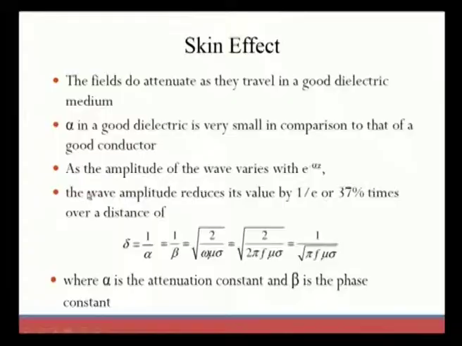When the wave attenuates, the amplitude varies. That is what the skin effect says: there is a variation in the electric field or current density on the surface of a conductor. This distance is the delta, which is how we can find the variation. Delta is equal to 1 divided by alpha, which is equal to 1 divided by beta. We know beta from the previous session: it is the square root of omega mu sigma divided by 2. Omega we substitute here as 2 pi f. So, this becomes 1 divided by square root of pi f mu sigma, where alpha is the attenuation constant and beta is the phase constant.